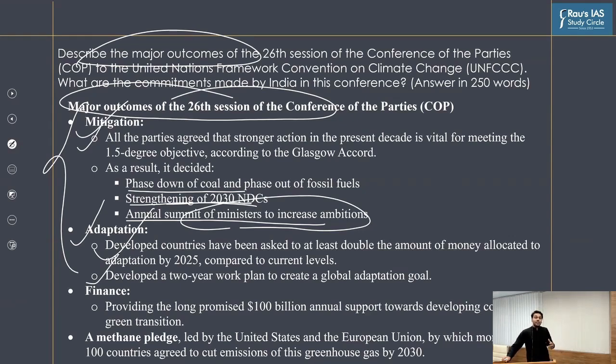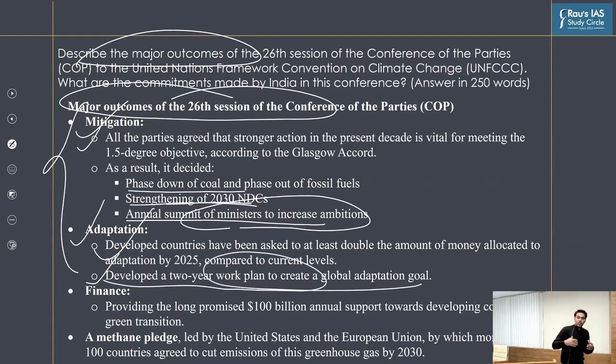But since the countries did not agree to any kind of goal or numbers as far as adaptation efforts are concerned, we do not have any scale on which we can judge the performance of the countries. And so that is why the countries have agreed to work on a plan through which they are going to come up with the adaptation goals as well.